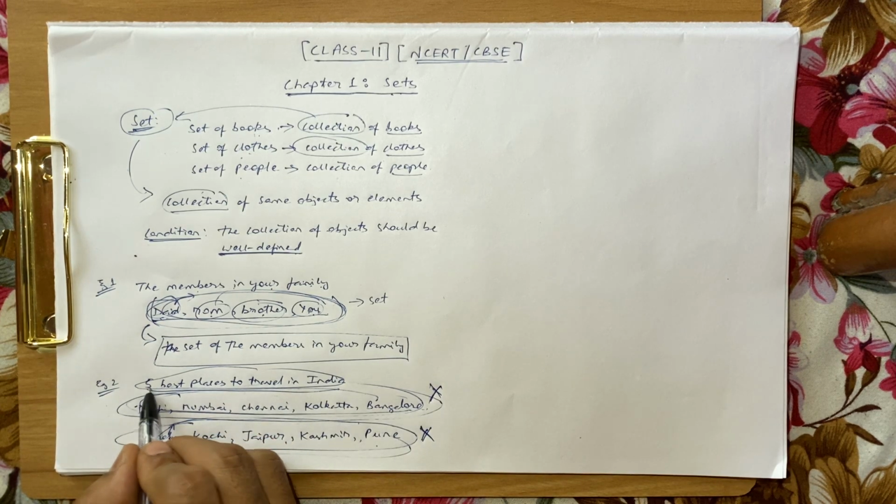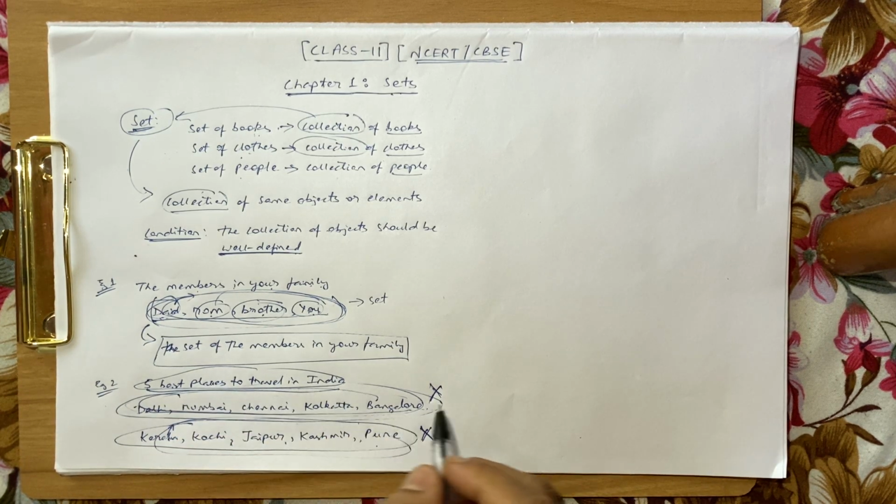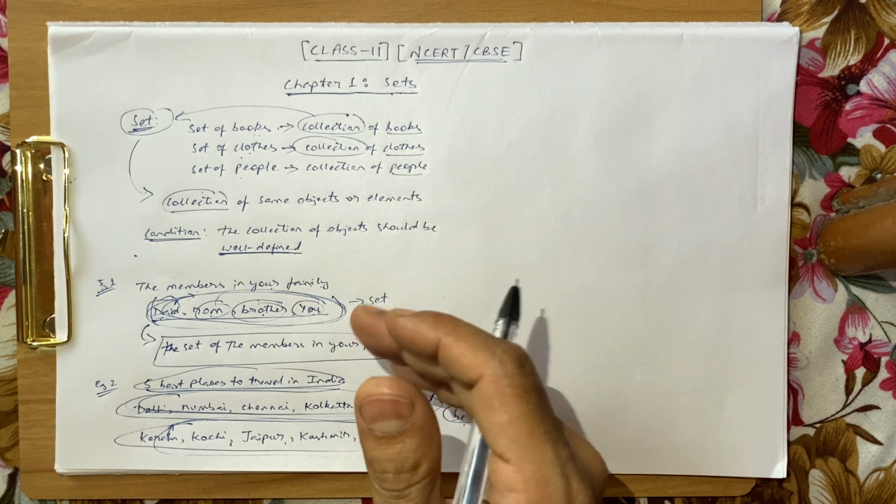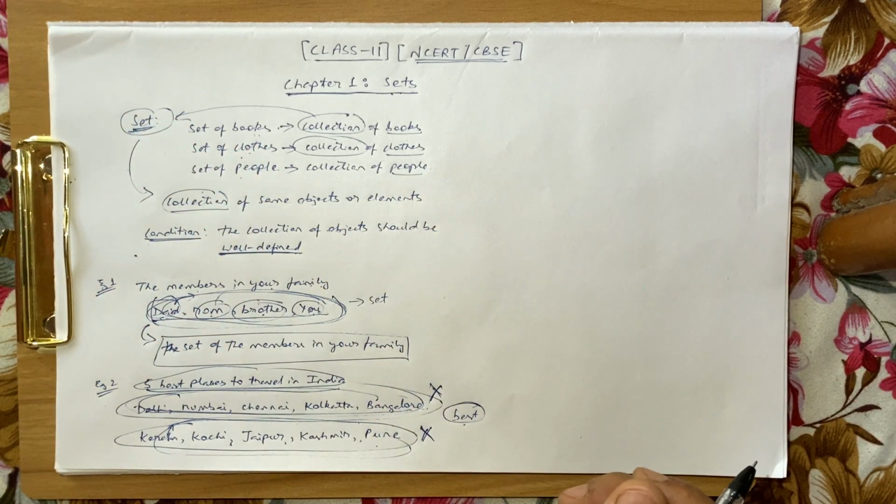Because if you see 5 best places to travel in India, this word best is not properly defined. Best can be something for you, and best can be something for me, and best can be something else for someone else, right? So this is not a set.